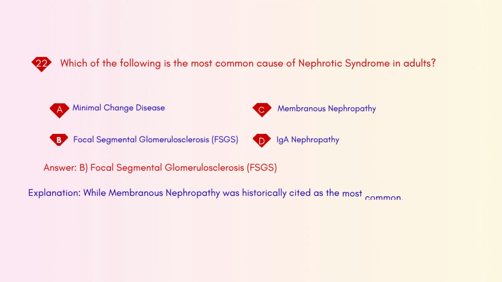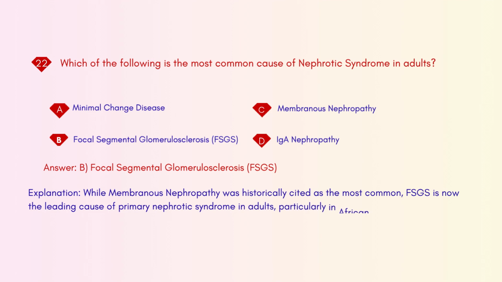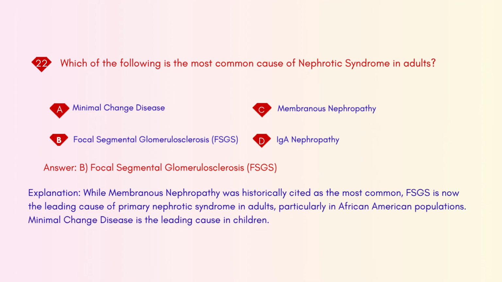Explanation: while membranous nephropathy was historically cited as the most common, FSGS is now the leading cause of primary nephrotic syndrome in adults, particularly in African American populations. Minimal change disease is the leading cause in children.